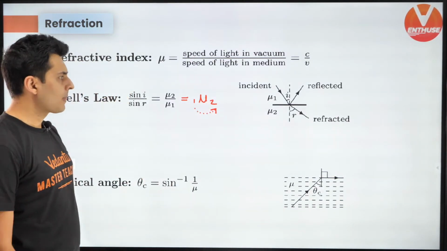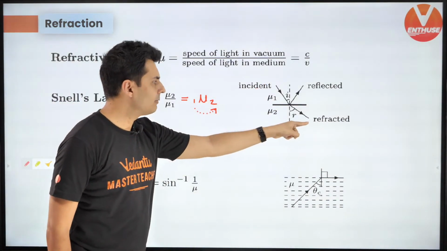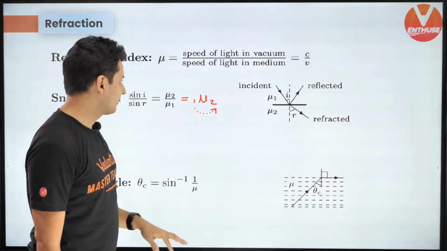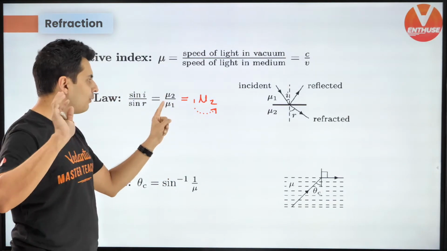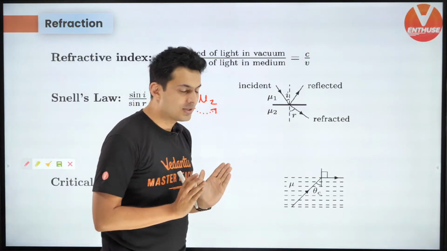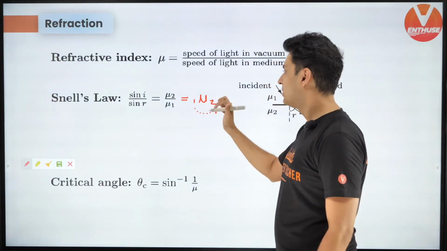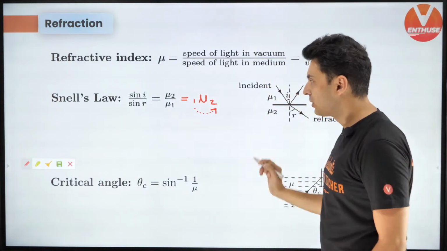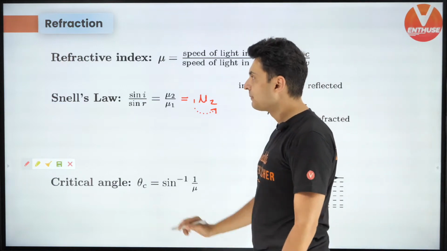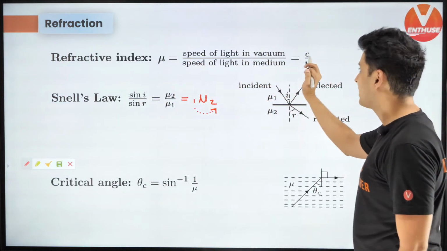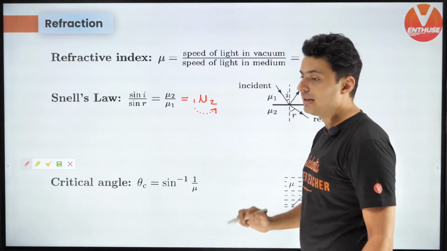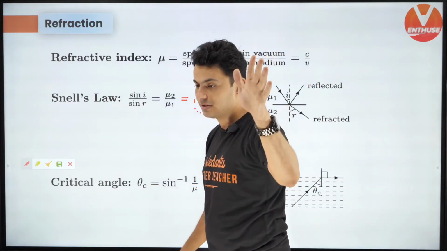It is called 1mu2, and it is pronounced as refractive index of 2 with respect to 1. So 1mu2 is mu2 by mu1. You should know this formula, keep this in mind. Refractive index is also the speed of light in one medium upon speed of light in the other medium.